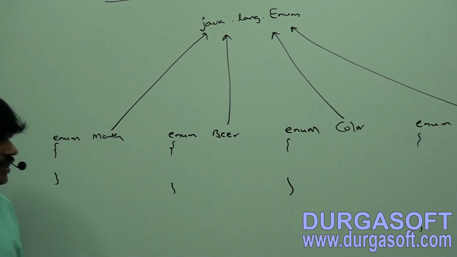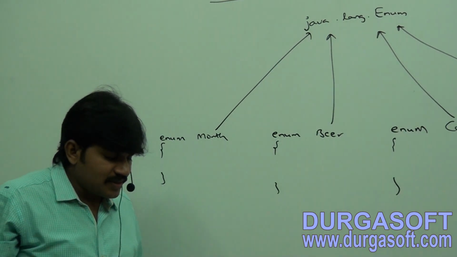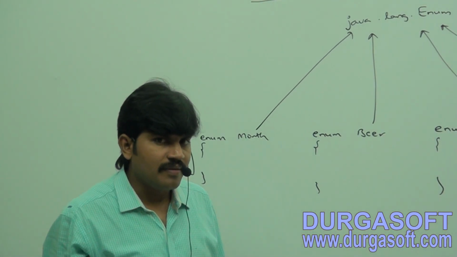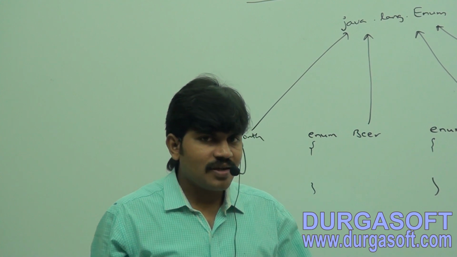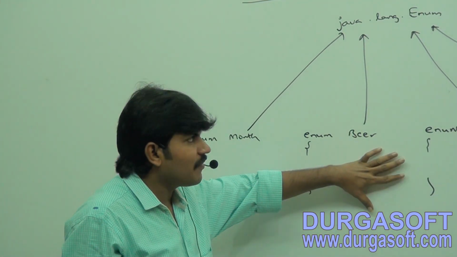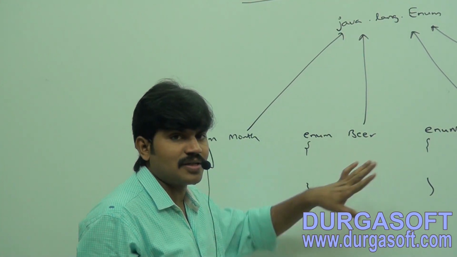I hope you are aware that every class in Java is a child class of Object. But every enum in Java is a direct child class of Enum.